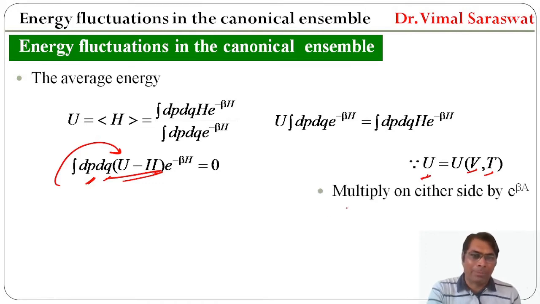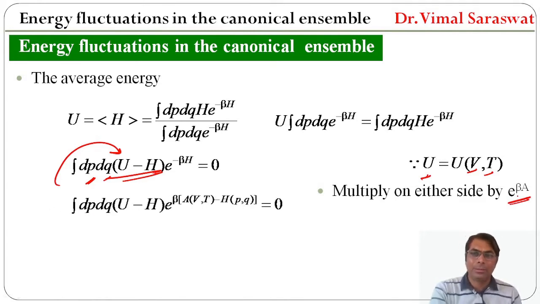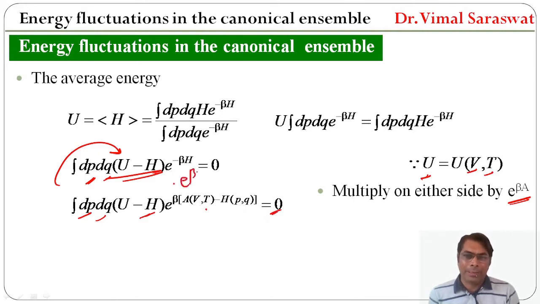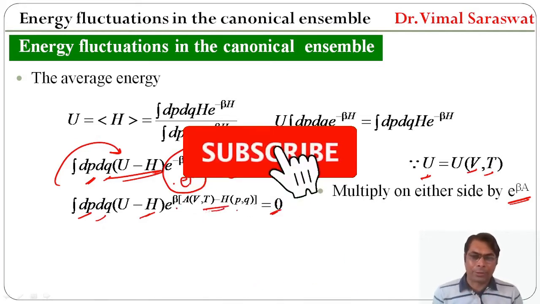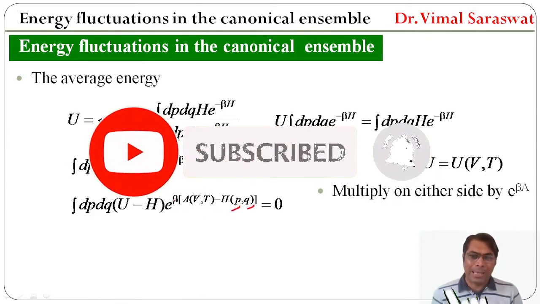Now we multiply on either side by exponential beta A. So the equation will be integration dp dq (U minus H) e raised to power beta (A minus H) equals 0. So here we multiply with e raised to power beta A on either side. So e raised to power minus beta H into e raised to power beta A will be exponential beta (A minus H), and H is a function of p and q, whereas A is a function of V and T.